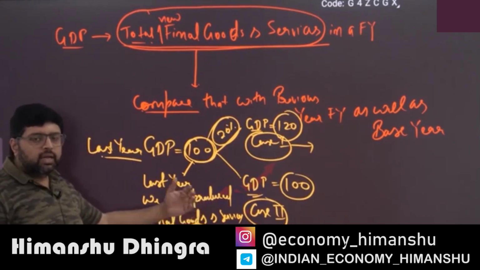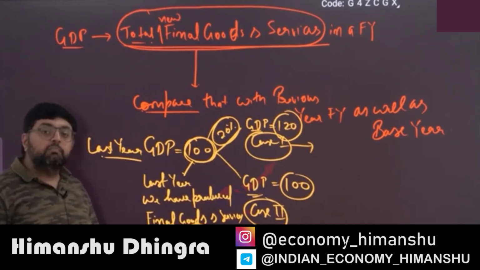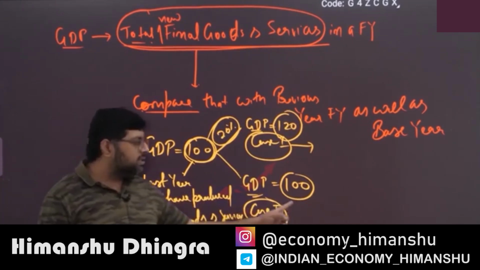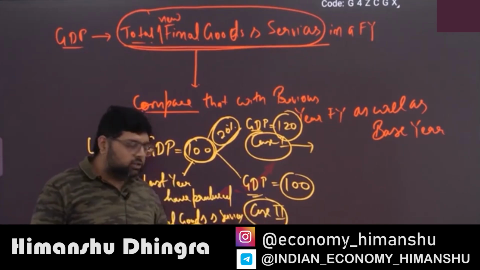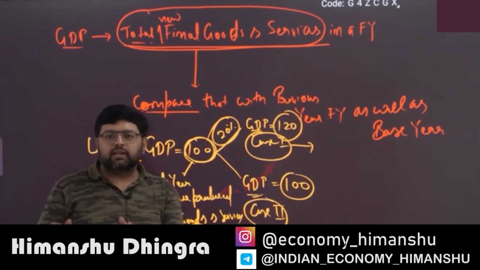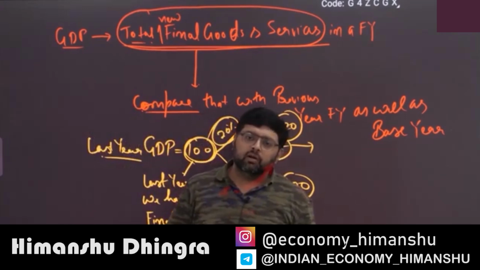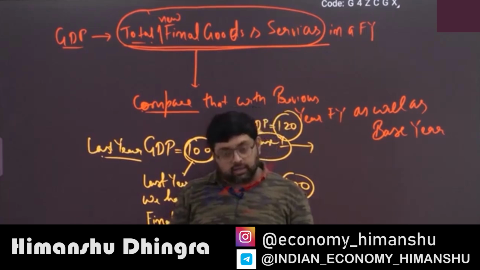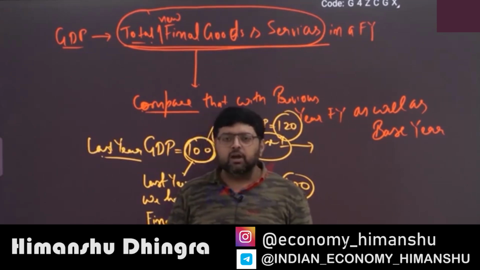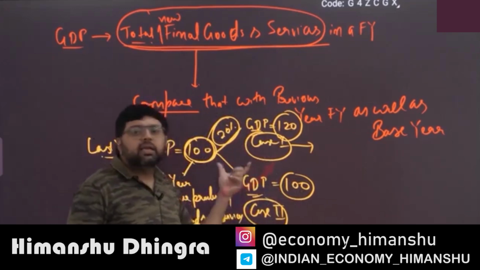So you want that every year the worth of the total final goods and services produced must increase. Because if it remains the same, as in case 2, the factory is producing the same number of products as last year, and now employees will demand an increase in salary. So they have to increase production also. No doubt prices will increase, and automatically production will also increase. So both are needed. Ultimately case 1 is needed.